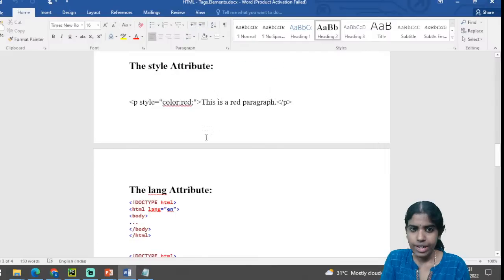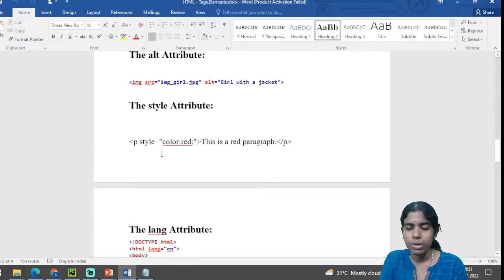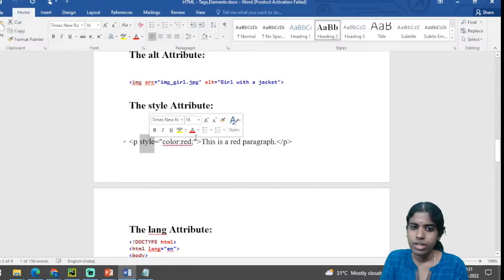Clear with this? So what are the different types of tags available in HTML? I can go for a paragraph tag. What is the style? Within double quotes, I am giving color as red, and this is a red paragraph, indicated by a p tag.